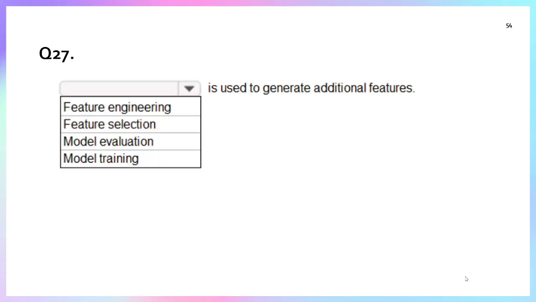Question number 27. What is used to generate the additional features? Feature engineering, feature selection, feature evaluation, training the model. Feature engineering is used to generate the additional features. Yes, this is correct.